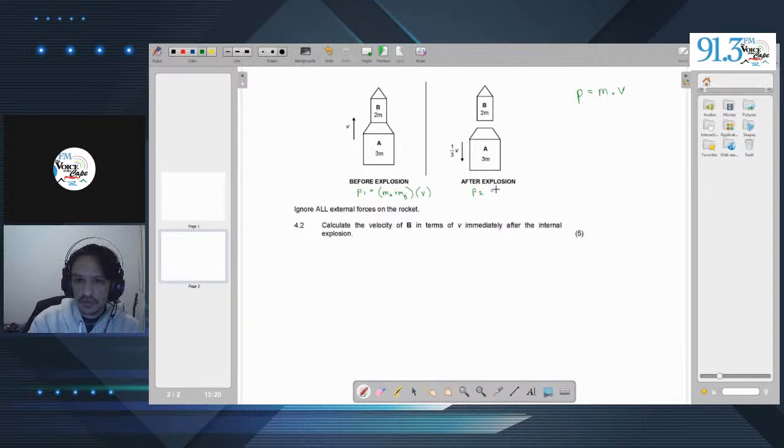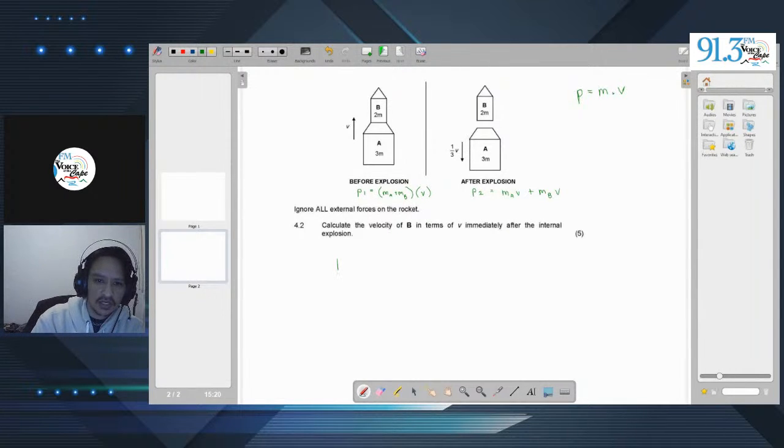So in P2, this is going to be the mass of A times its velocity plus the mass of B times its velocity. So we set P1 equal to P2, since momentum is conserved.